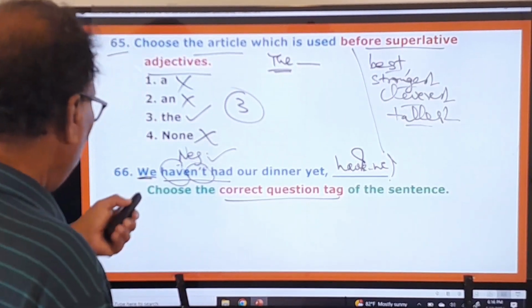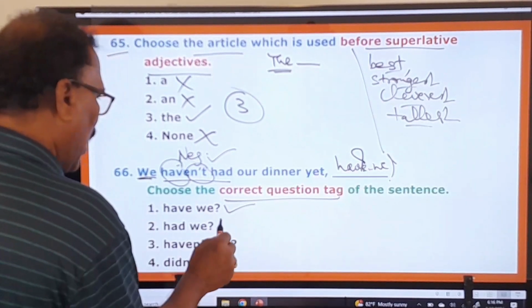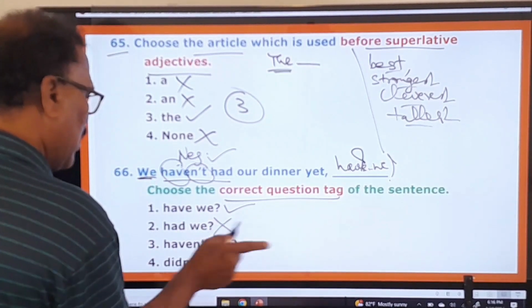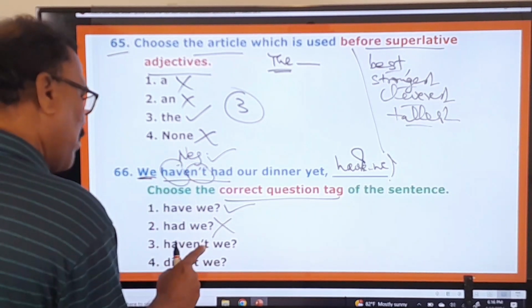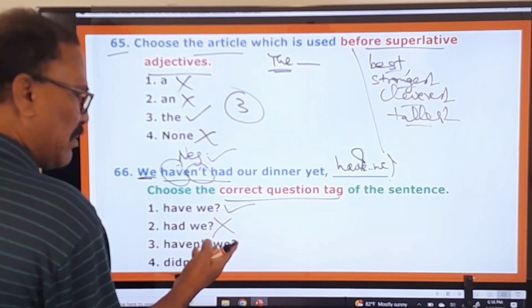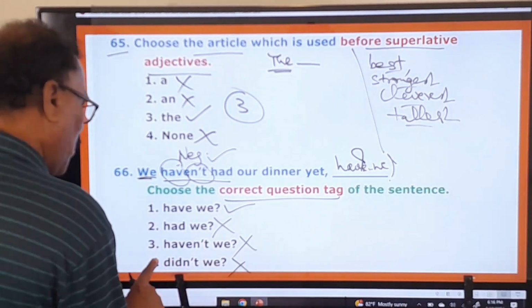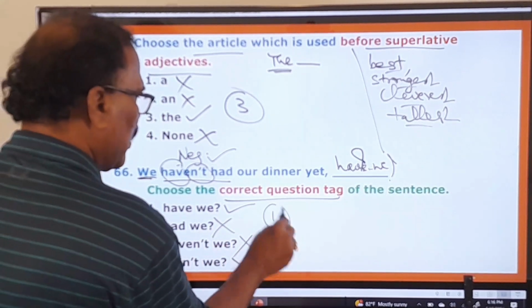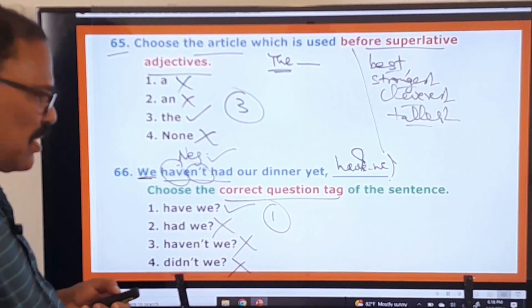Okay, and now let us look at the options given. "Have we?" The very first one is the right one. "Had we?" No, because there is no "had" here. "Haven't we?" No, because a negative statement doesn't have a negative question tag. Therefore, "haven't we" is wrong. "Didn't we?" No. So, the second one, third one, and fourth one are wrong. Only the first one is the right answer. Now, let us move on to other questions.